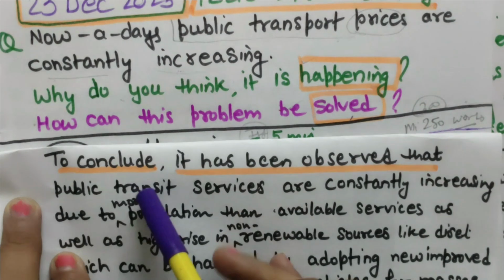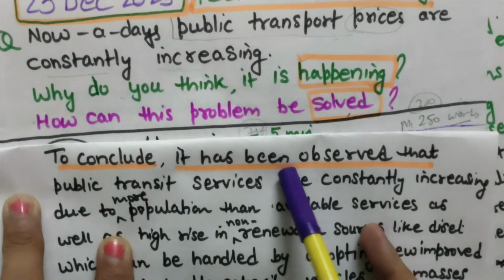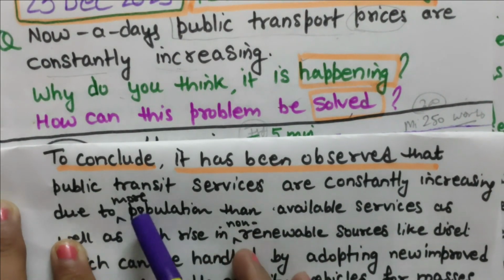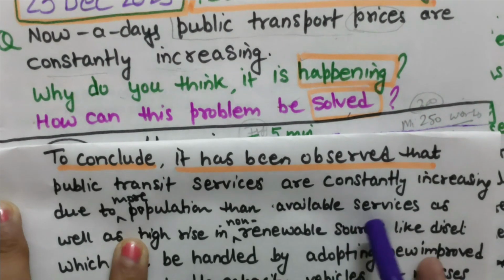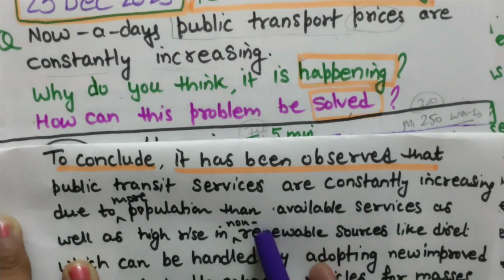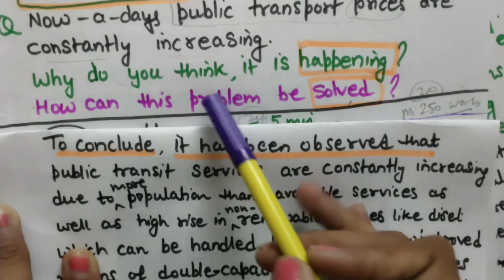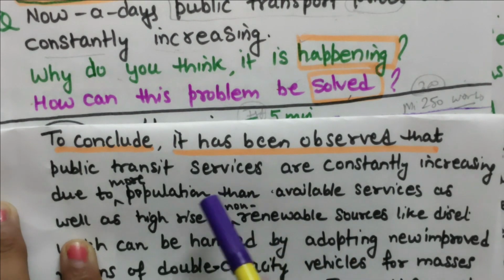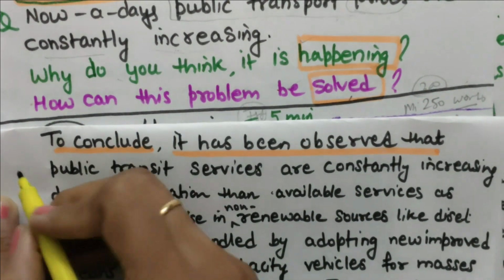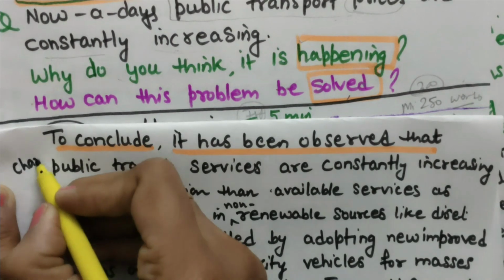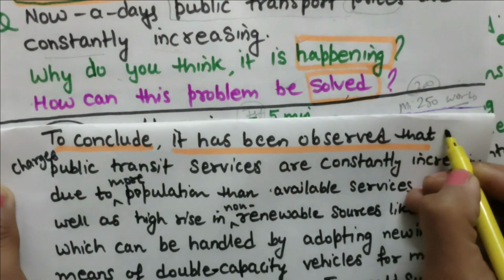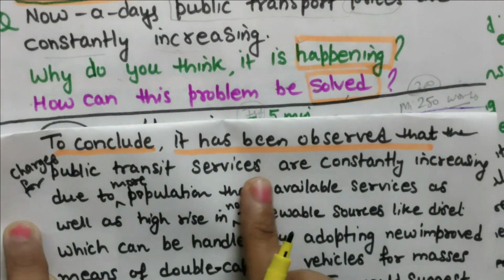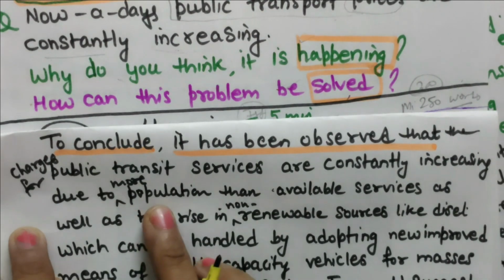See this, my conclusion. To conclude, it has been observed that public transport services are constantly increasing due to more population than available services, as well as high rise in non-renewable sources. See how I have started, I have explained the situation. And public services charges, sorry, this I have again missed, that the charges for public transit services are constantly increasing due to more population.